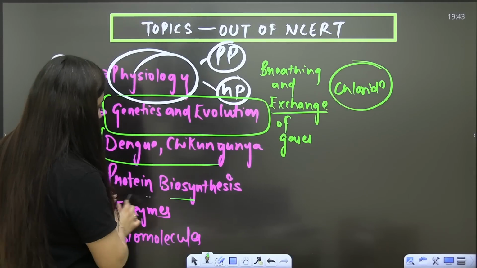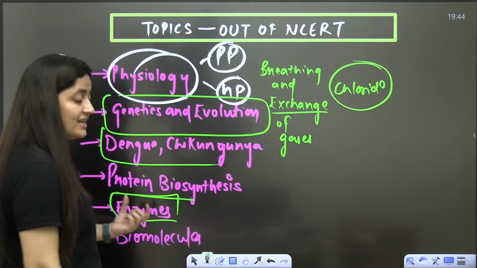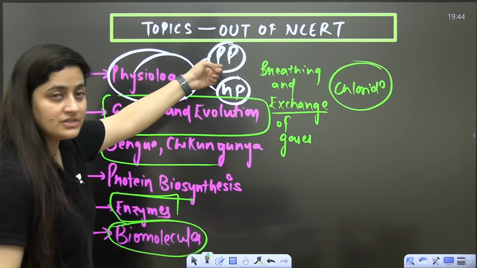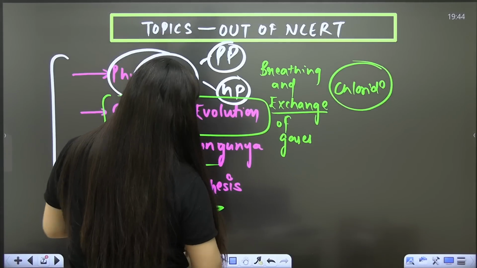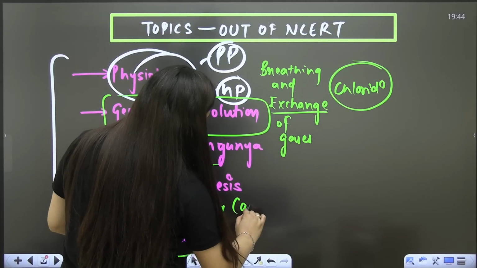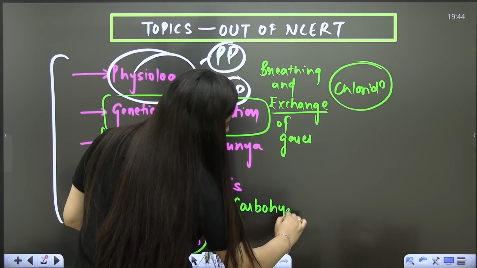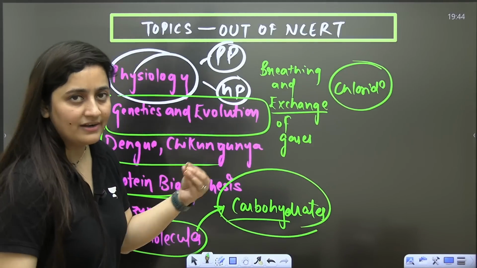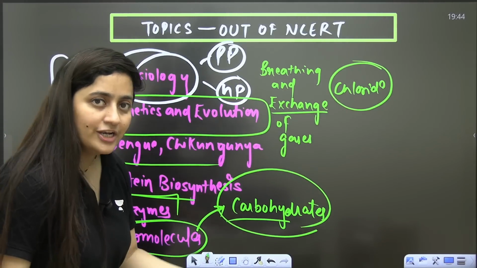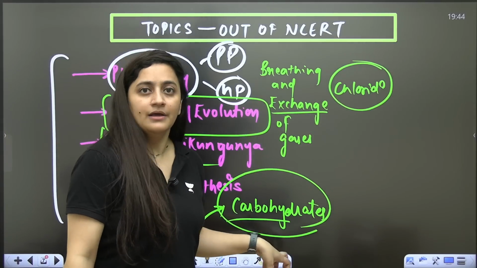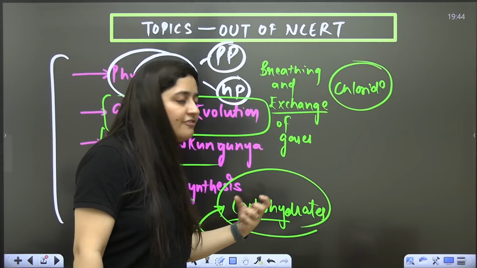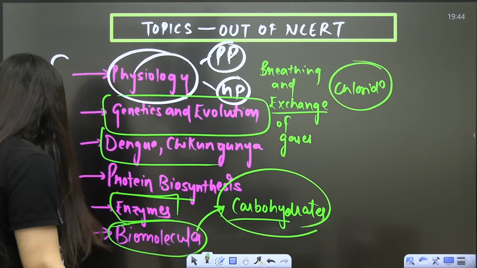So out of NCERT you have to study enzymes, very important. It is from biomolecules. Why am I saying you have to study it from beyond NCERT? Because if you really want to understand the carbohydrates, you know that it is also given in chemistry. So if you want to understand the carbohydrates, the monosaccharides and the oligosaccharides, they are not given here in your book. But if you need to understand the topic, then you have to study it. So again, it is out of NCERT.